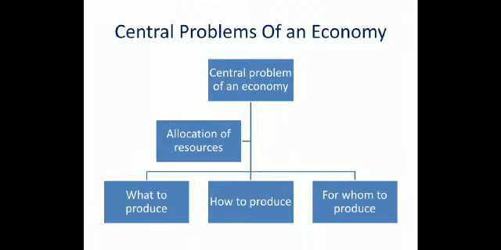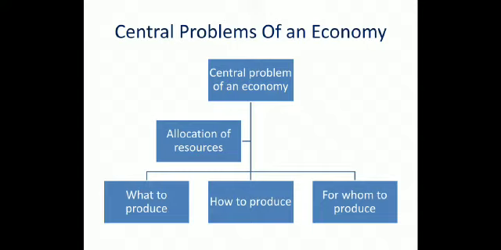With the given hierarchy, we will see that the central problem of an economy can be divided into three parts. First one is allocation of resources, second is fuller utilization or employment of resources, third is growth of resources. But in class 11th for 2020 we have to study only allocation of resources.